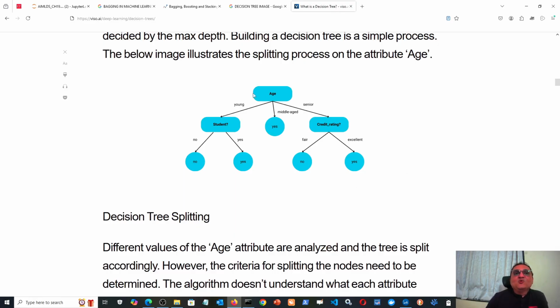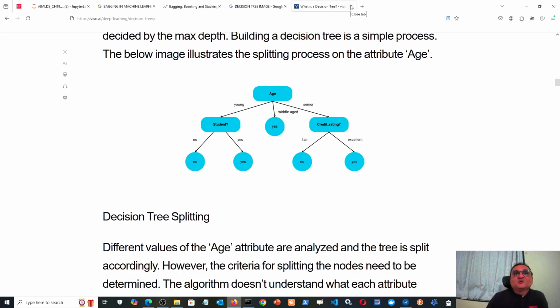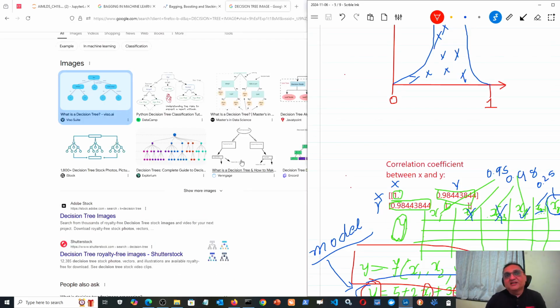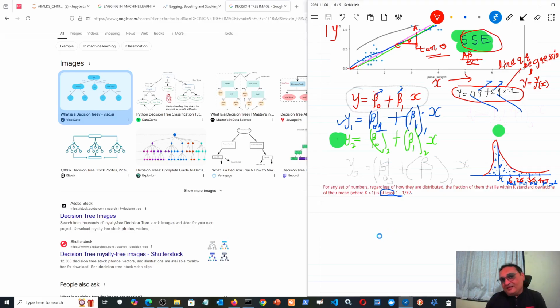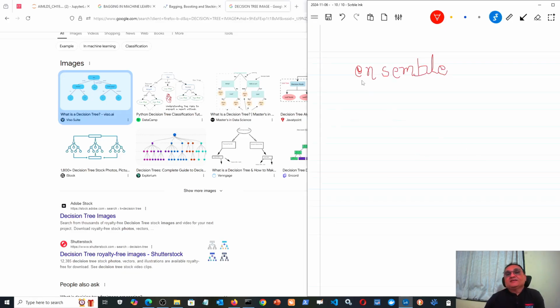So as a result, what we do is we don't use a single decision tree, but we use an entire forest, that is a collection of 1,000 or 10,000 trees together. That collection is called random forest. That algorithm is named random forest. That algorithm type is called ensemble. Its pronunciation is ensemble, but its spelling is ENSEMBLE.